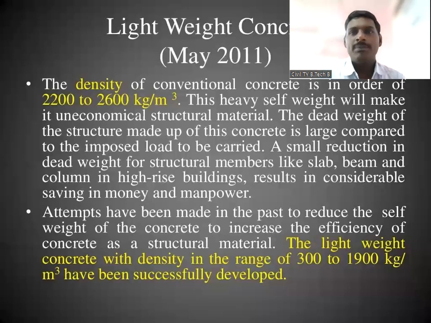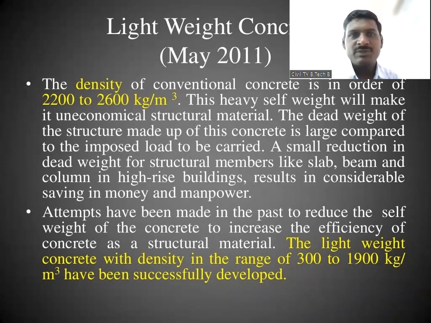Then the first type of special concrete is the lightweight concrete. This lightweight concrete was introduced in the market in May 2011, so recently, about 10 years ago, this concept came into the picture.